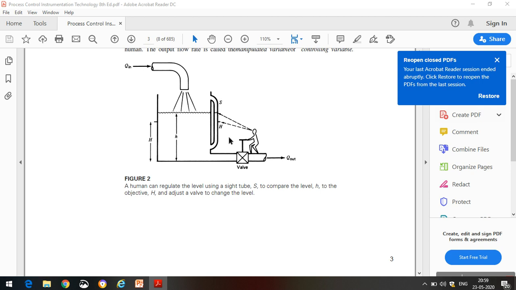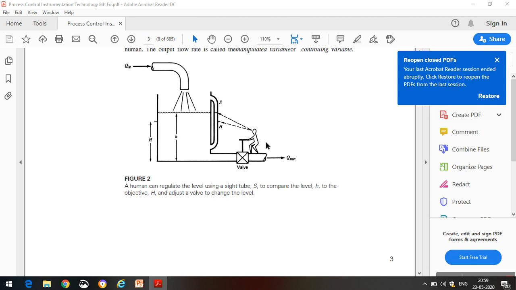Here, this is called a human aided level control. Our parameter to be controlled is the level, so here we have a side tube through which this person is able to observe the present level of that particular tank. And in order to control this level, here I have a control valve which controls the output flow rate.